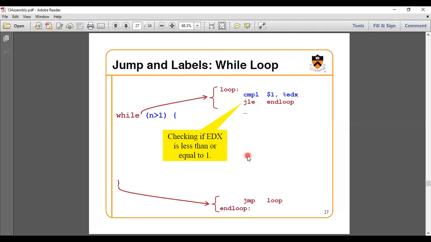Next, comparison is done, so I am executing my program. These empty spaces will take care of the instructions which we have discussed in the earlier slides. So this will be executed. After executing, we will again go to the loop point, so we have taken jump to the loop. After that, again we are comparing and again it is checking. If it is not satisfying the condition, it will go for the end loop. So that's the execution, or the target instructions, of your while loop.